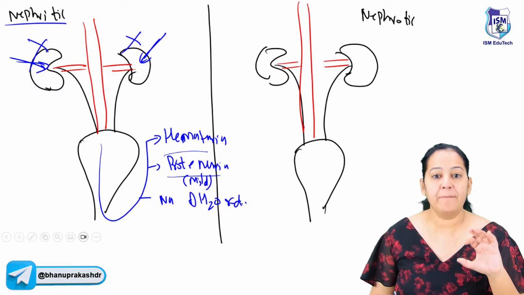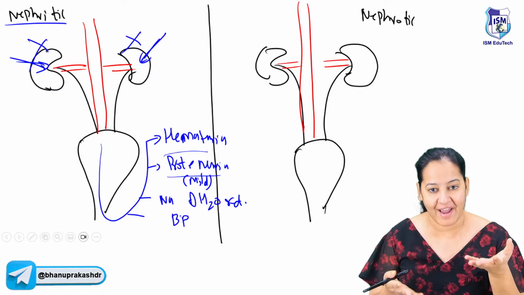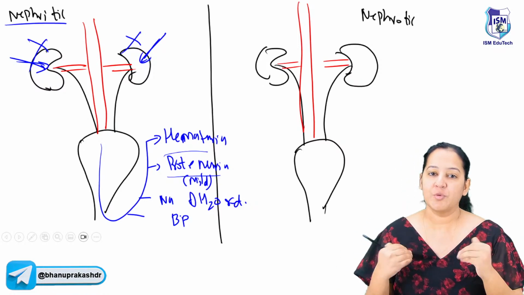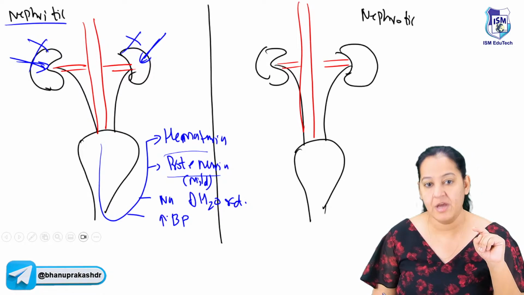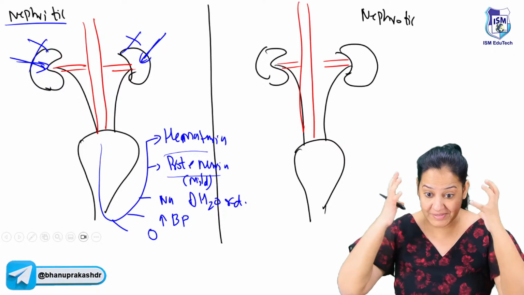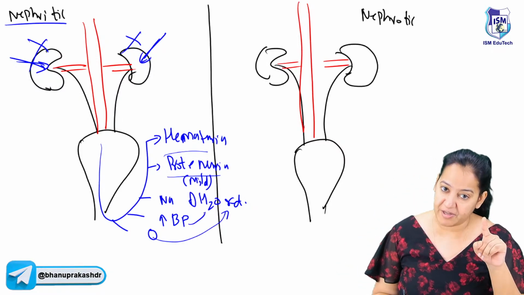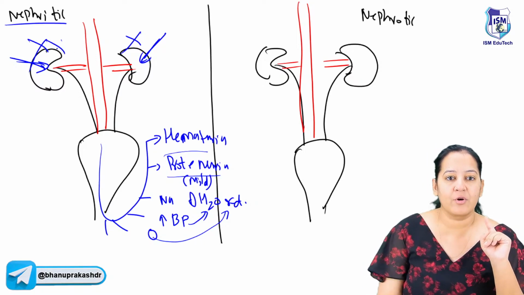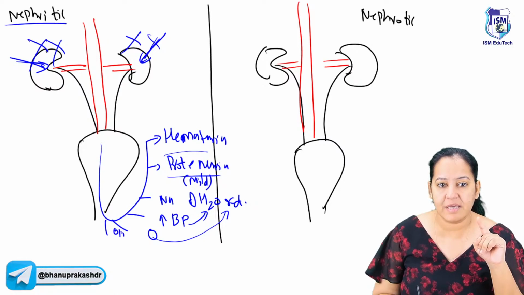Because of sodium and water retention, tell me what will happen to blood pressure. Will blood pressure be high or low? If there is more sodium and more water in my blood vessels, my blood pressure will be high. So the patient will have hypertension. And the patient will have edema because more sodium and more water will cause edema in the body. The reason for the edema is sodium and water retention. The reason for hypertension is sodium and water retention. And finally, the urine will not come because the kidneys are non-functional. Very less urine will come, so the patient has oliguria. The last thing is oliguria.